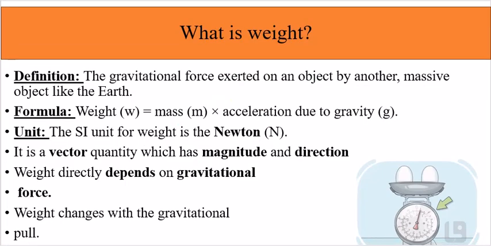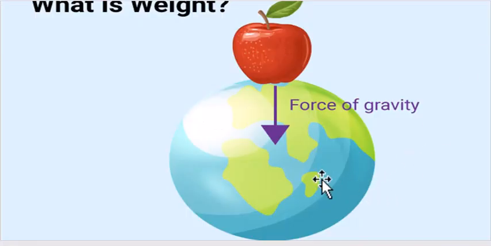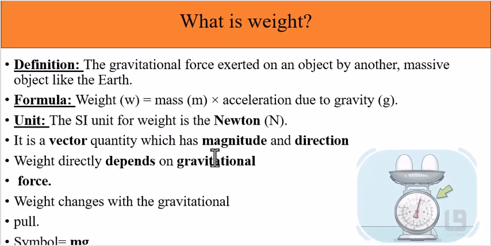The gravitational force exerted on an object by another massive object like the earth is known as weight. So, by this definition, we can say that the force of gravity acting upon this apple by the earth is known as weight. And as we know, this force of gravity is different on different planets. The formula for weight is equal to mass times acceleration due to gravity. The System International unit of weight is the Newton.